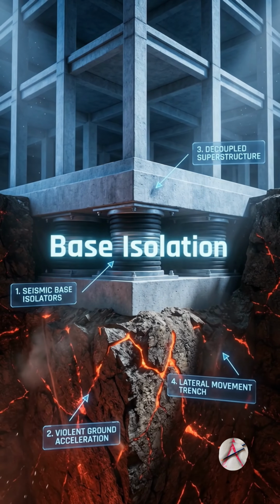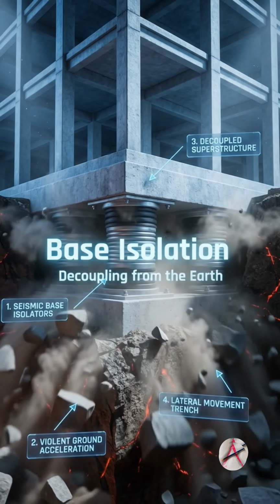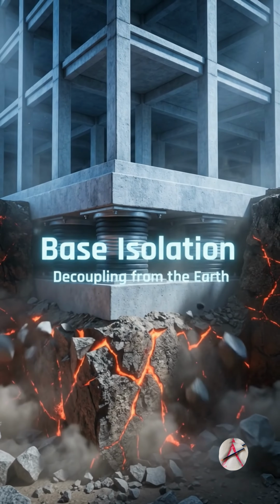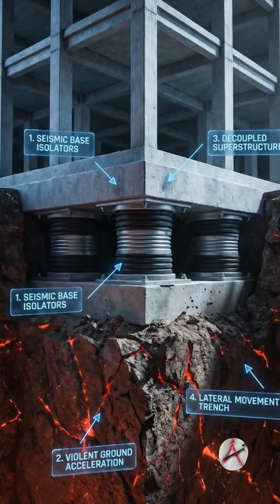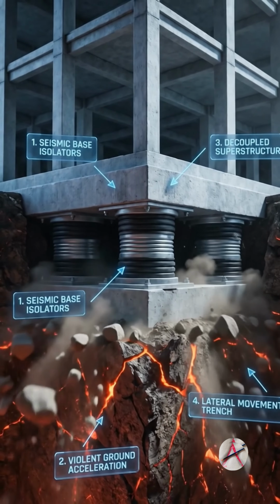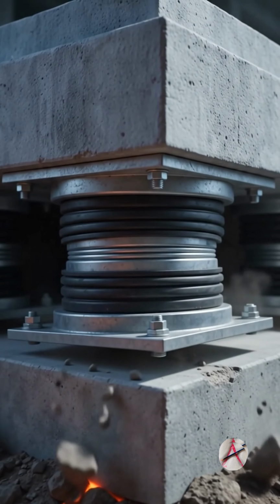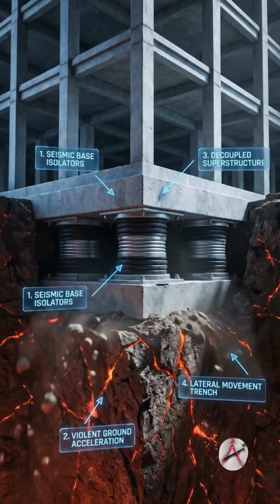To survive extreme earthquakes, engineers completely decouple the building from the ground using base isolation. Massive rubber and steel isolation decouples a building from the ground. Heavy bearings absorb violent ground acceleration. They flex to absorb the shock. This keeps the superstructure steady.